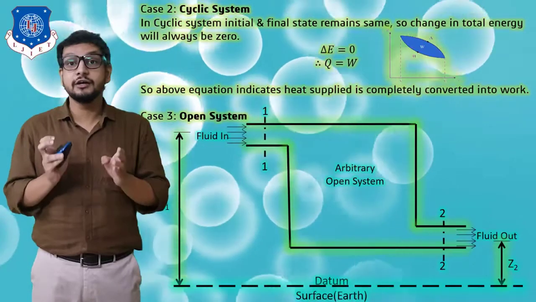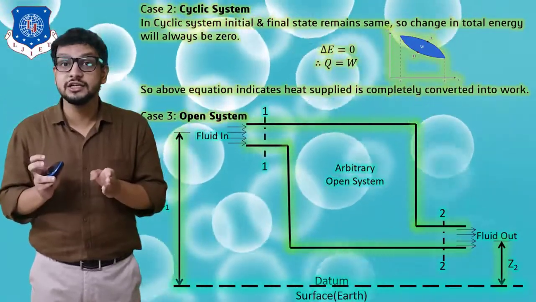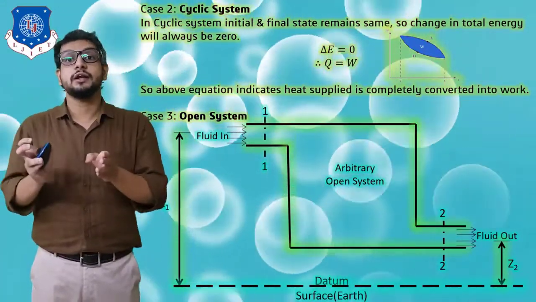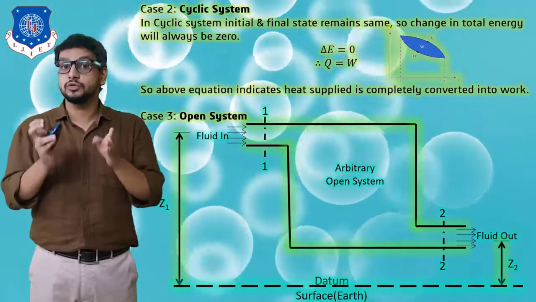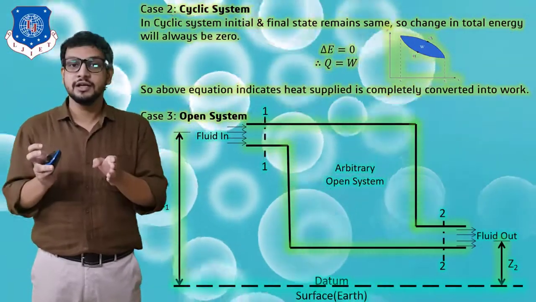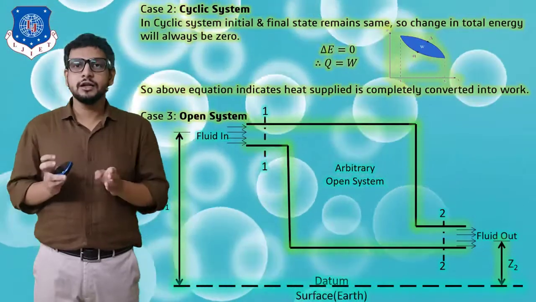This indicates that 100% conversion of heat energy is taking place into work energy, but we know heat is a low grade energy, so this process is hypothetical. Cyclic process is a hypothetical process.